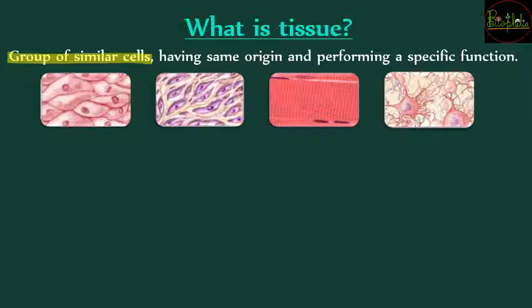The cells that are similar will come together and form a group, and that group will have the same origin but perform a specific function. So the origin will be the same and the function will be specific; such a group of cells is called a tissue. This tissue can vary from body to body. In a human body there are different types of tissues that we are going to see in detail in these slides. But one tissue will not do all the work. There might be various types of tissues, but a specific tissue will have a specific function and the same origin.